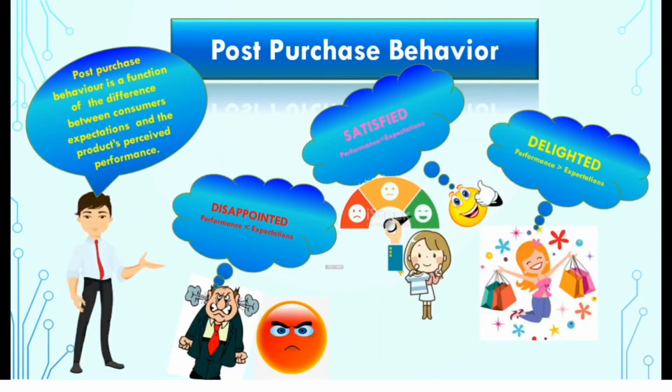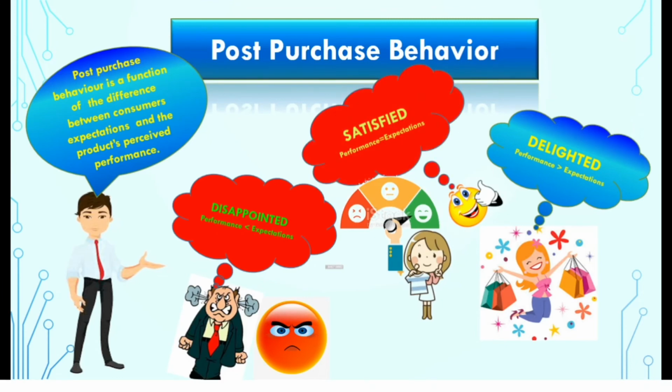The last stage is post-purchase behavior. Post-purchase behavior is a function of difference between consumer expectations and the product's perceived performance. If performance falls short of expectations, the consumer is dissatisfied. If it meets the expectations, the consumer is satisfied, whereas if performance exceeds the expectations, the consumer feels delighted. The larger the gap between the expectations and the performance, greater will be the dissatisfaction.